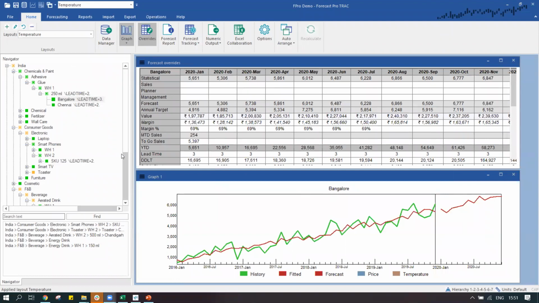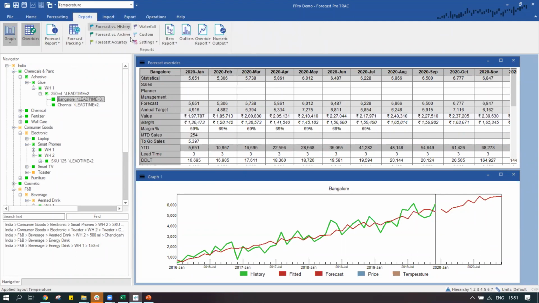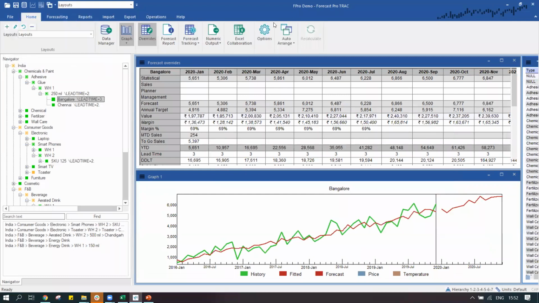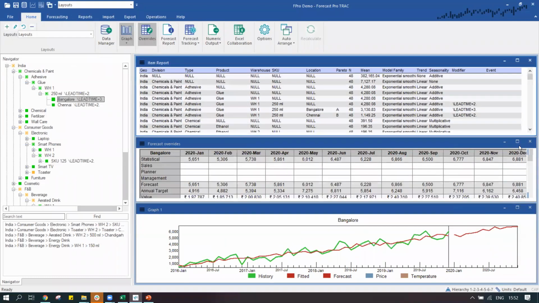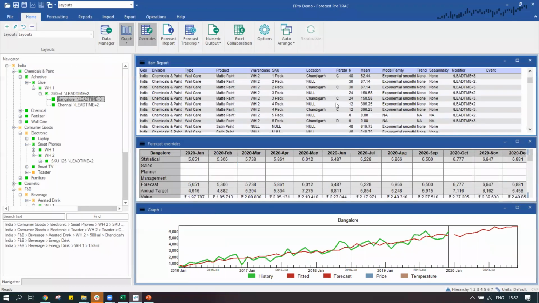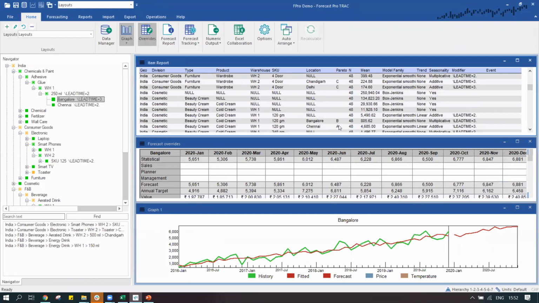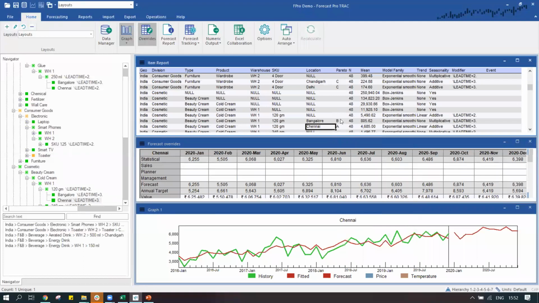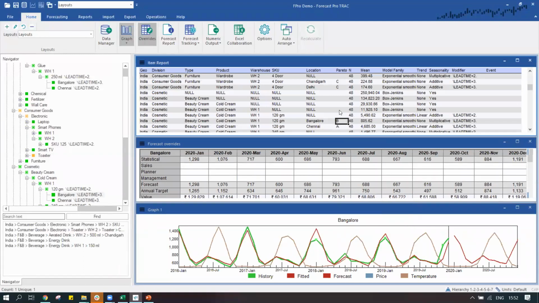Yeah, so this is my A class item, which the system has automatically identified for me. I can go back to the reports. I'll just organize this chart. So I have my ABC and all the information over here. I can double click and automatically the option would open over here, and I can monitor it directly.